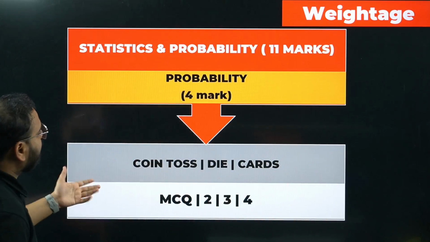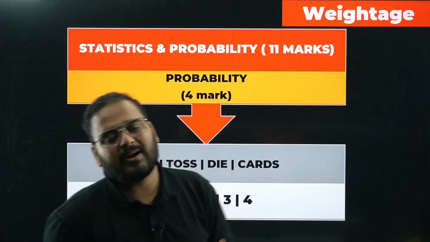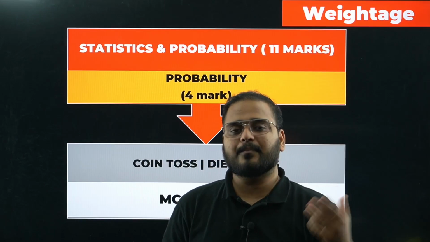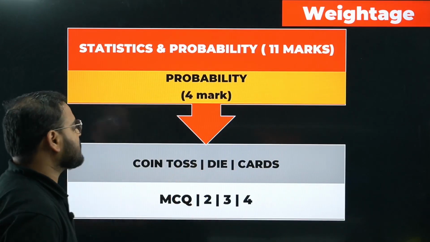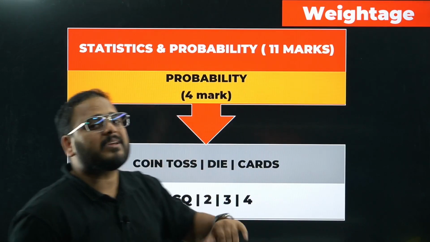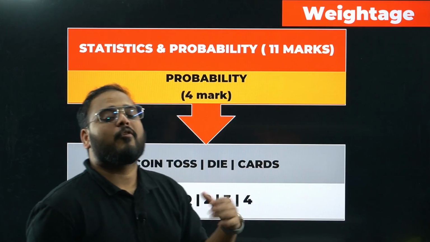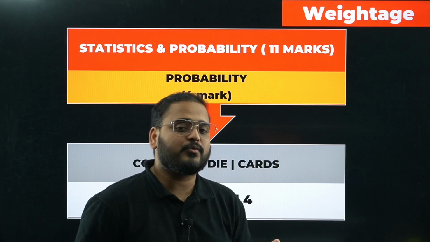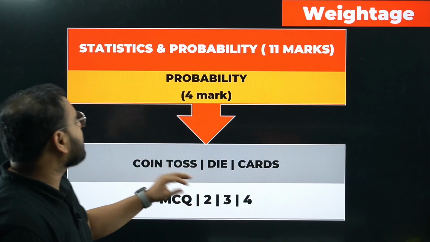The same thing is mentioned over here: coin toss, die, cards, these kinds of questions keep coming. They might give you even number problems, odd number problems. They'll give you a set of numbers and ask you to pick a prime, an even, or an odd, or they can ask you questions based upon the year; leap year questions are also there. Don't worry, I've taken those questions even though it's not written over here, because there's no subtopic as such right now for you in this chapter. But I've taken some important events from where the questions keep repeating. When you see me solving the PYQs, you'll see the pattern that PYQs are coming almost every year based upon these concepts.